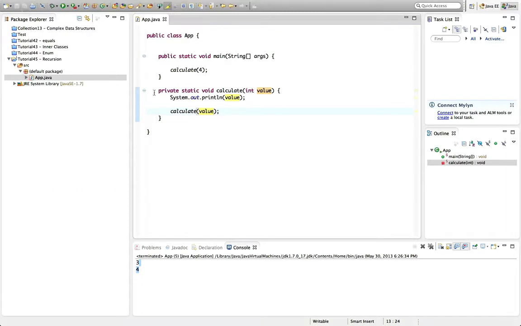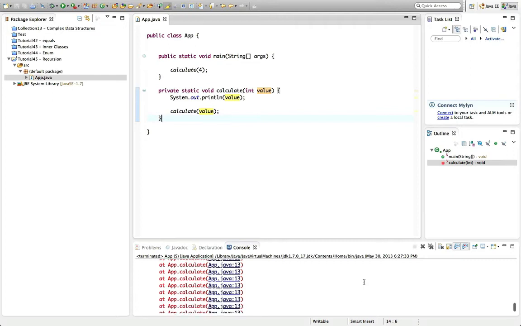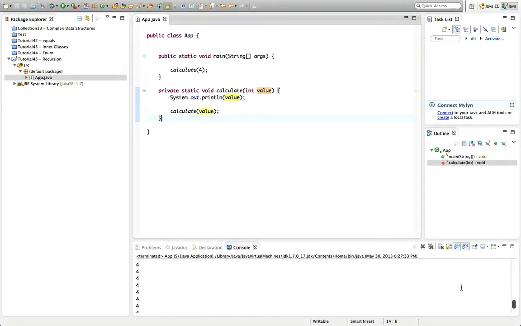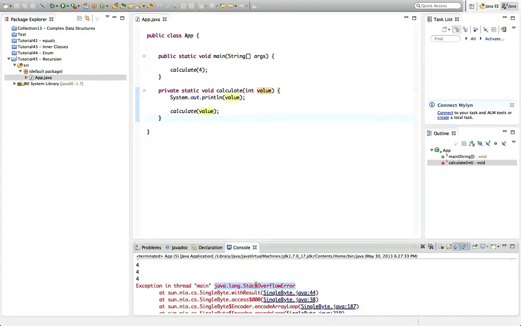So the method is now calling itself recursively, and this code is actually problematic. And if we run it, what will happen is we'll get an error. And let's see if I can scroll to the top of this error. It's going to be here somewhere, and there it was, and it says stack overflow error.